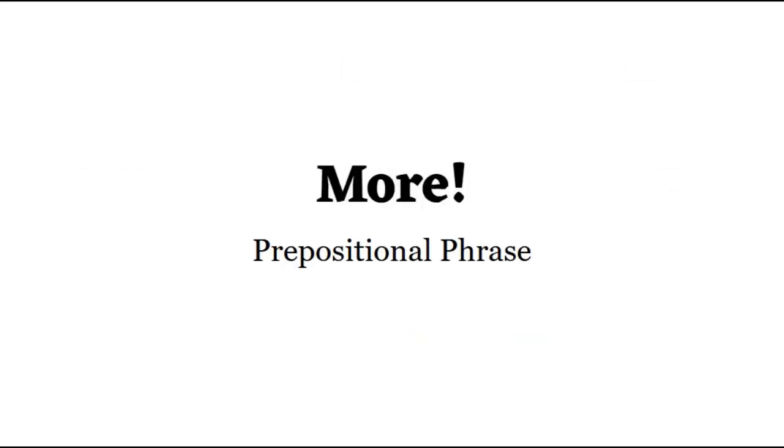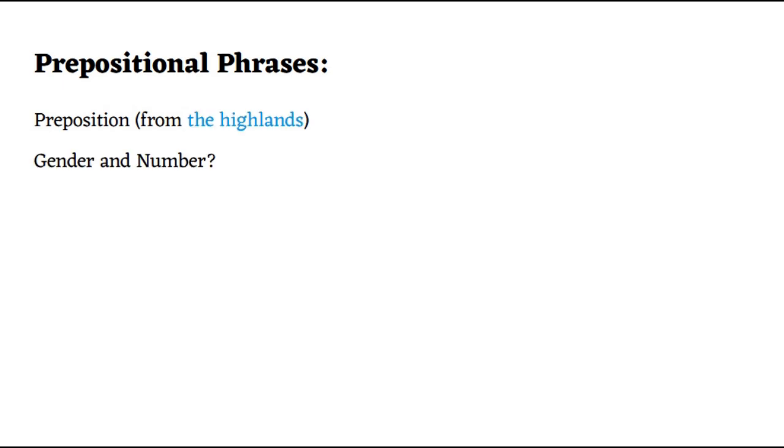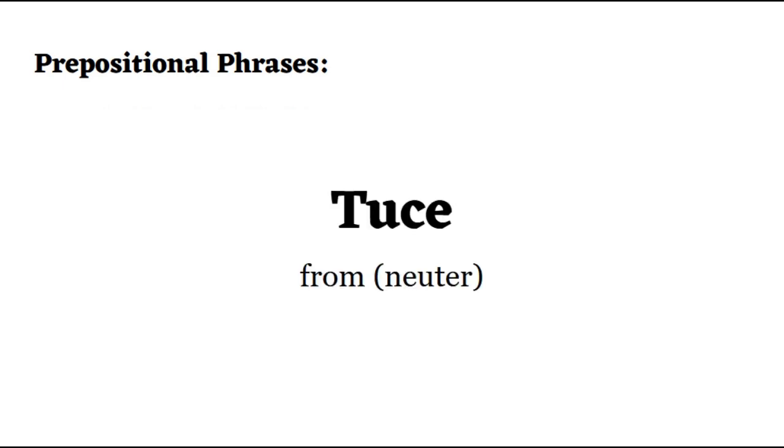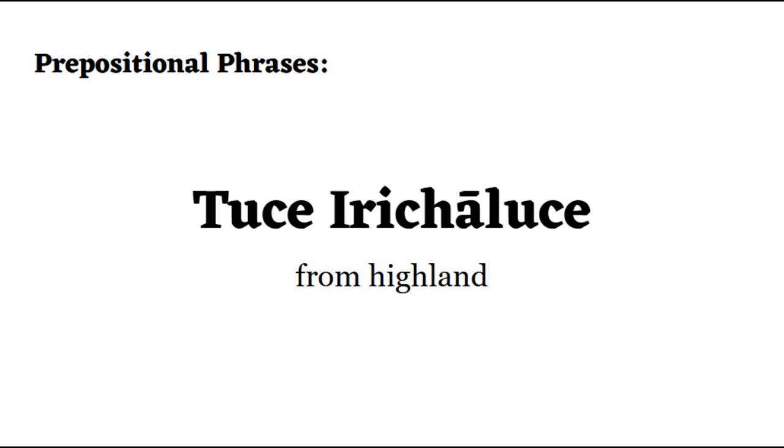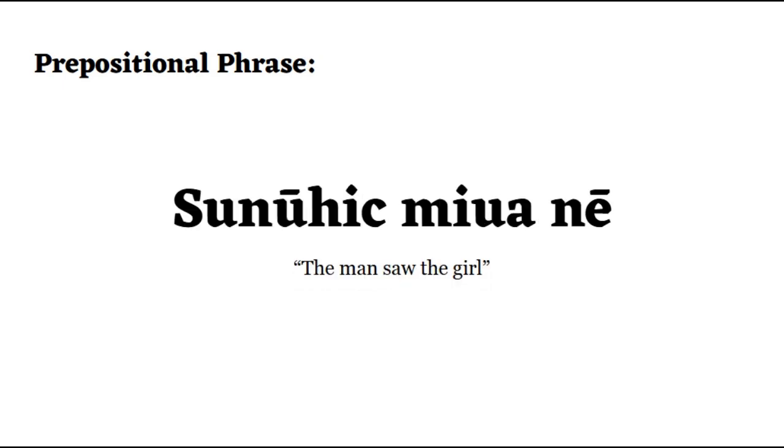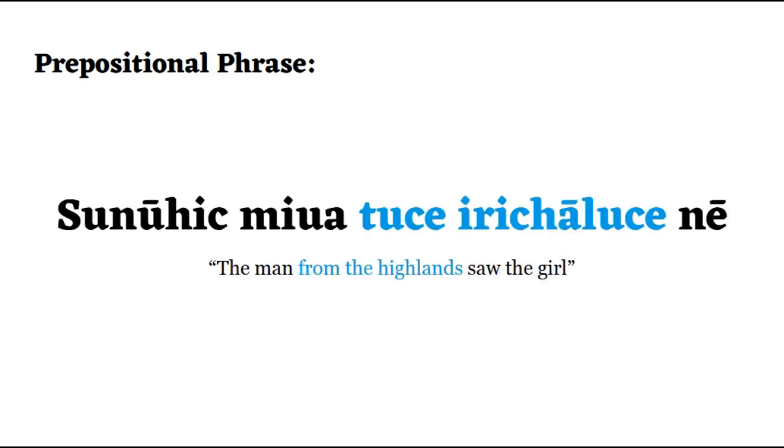Some more stuff, specifically a prepositional phrase, an adjective, and a demonstrative. Prepositional phrases can be made using either a preposition or the locative case. I'm going to go with a preposition, specifically one which means from. It then has to agree in gender and number with its object, which, if I use the word Highlands, is going to be the neuter. We then get the preposition dutse, but simply saying dutse ichchal is ungrammatical. We have to inflect the object in the genitive case, since prepositional phrases have historically evolved from possessive phrases. We can then plop this prepositional phrase right after the word it modifies, being miwa, the man.